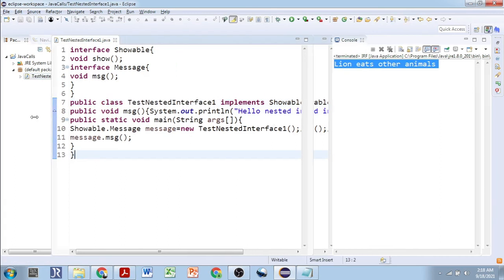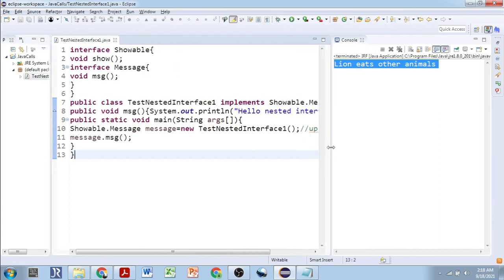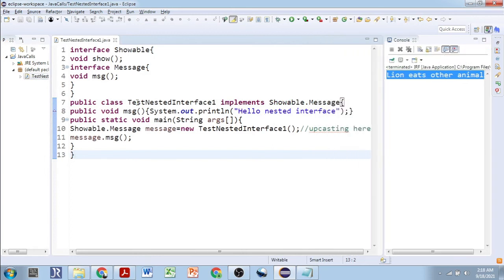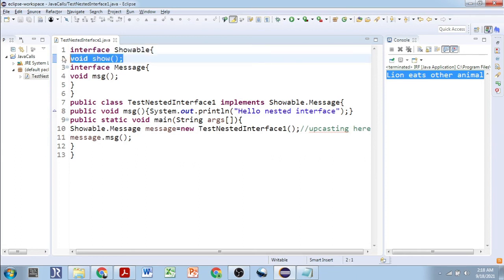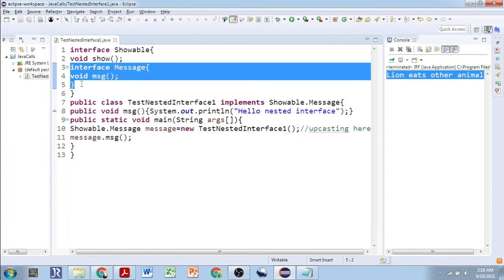So what you can see from this program is that one interface is there, Showable. That interface has a method, void show. So void show is by default public and abstract, as you know. Now inside that there is another interface. What interface is it? Message. The interface Message has one method, which is definitely public and abstract implicitly, and the method name is message, void message.